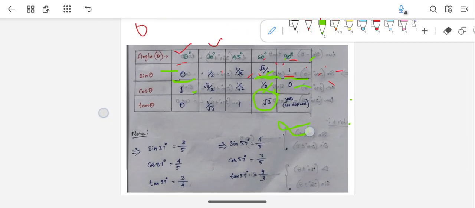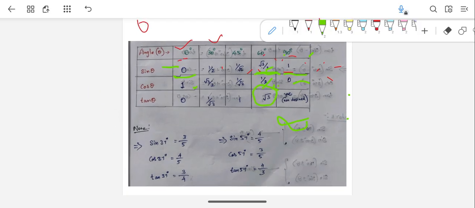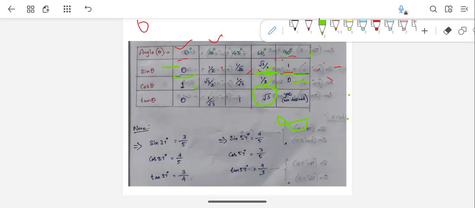So these are the most standard degrees for which you should know the trigonometric ratio values. And apart from this, right?